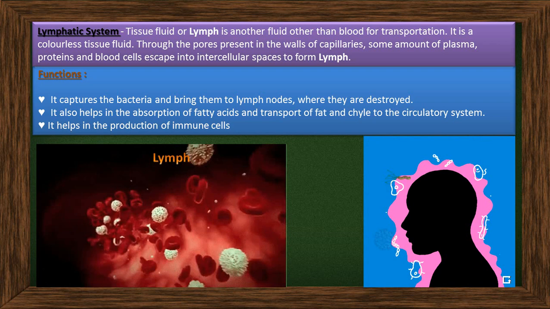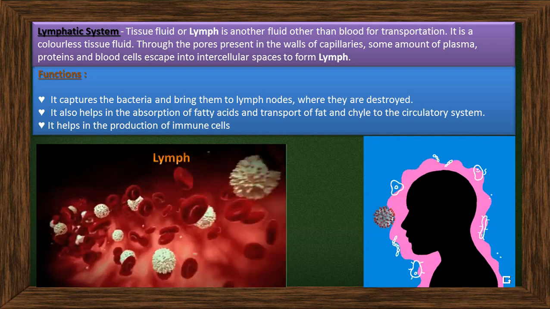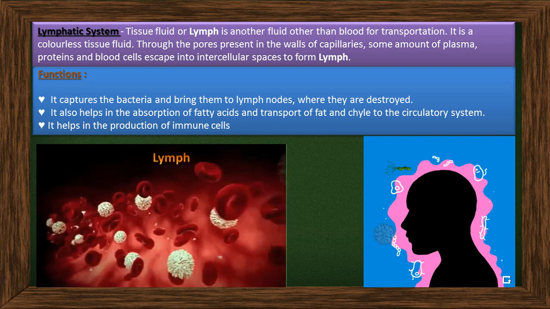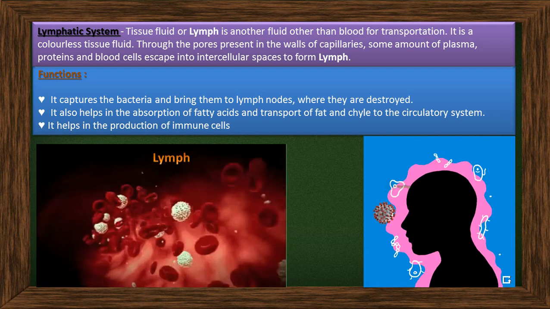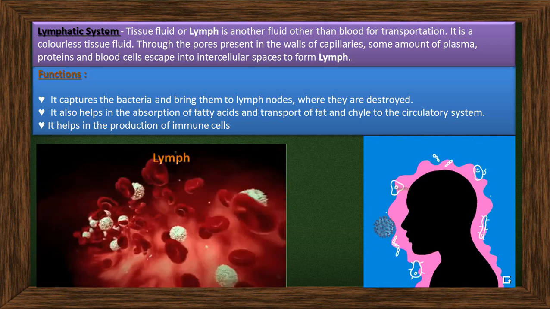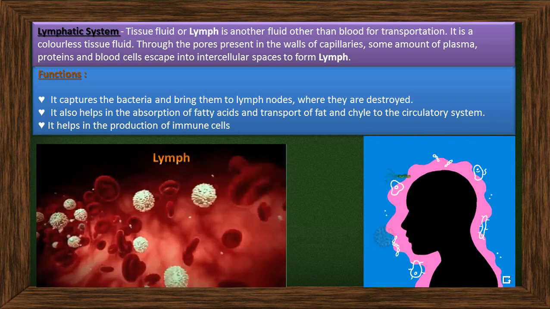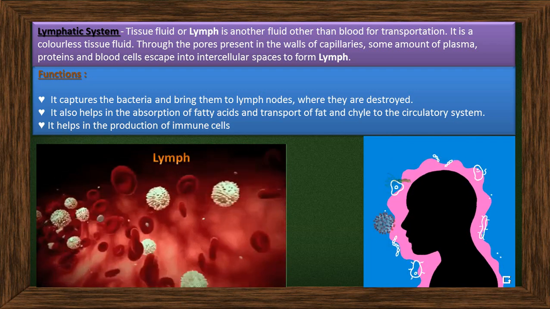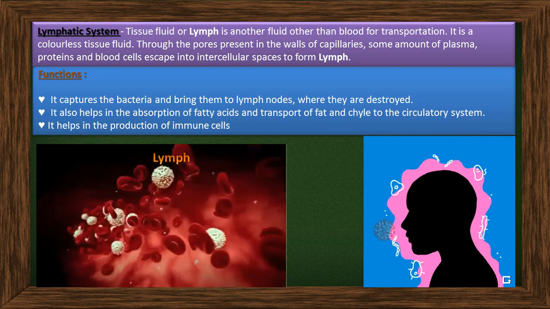Nowadays, you have all heard about coronavirus, COVID-19, right? What do TV channels tell? You should have a good immune system. You have seen in advertisements that if the immune system is good, you will not get COVID-19. If the immune system is good, you will not get other diseases. Yes, the immune system, the main production of the immune system.